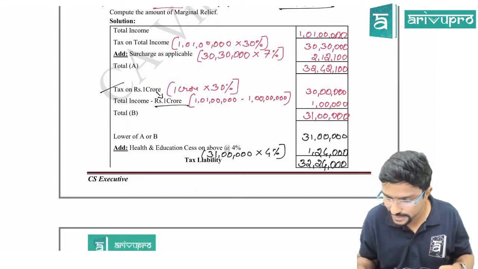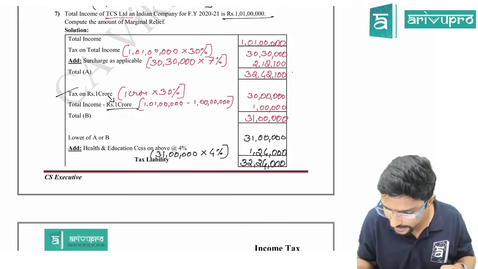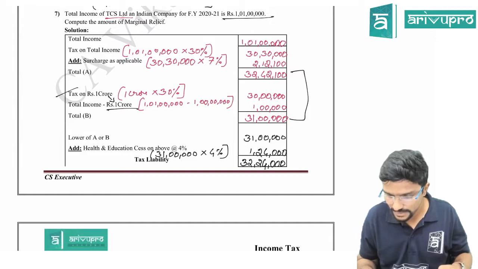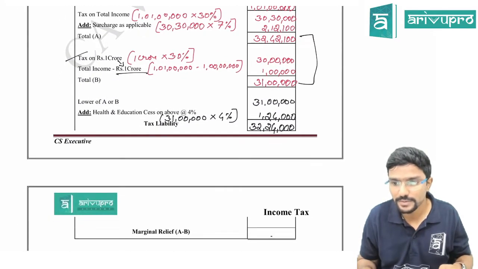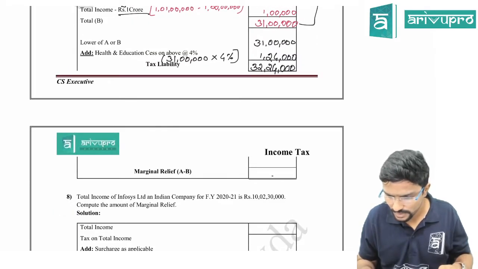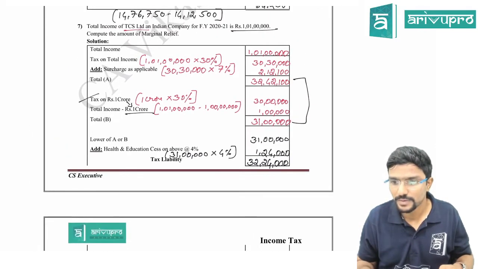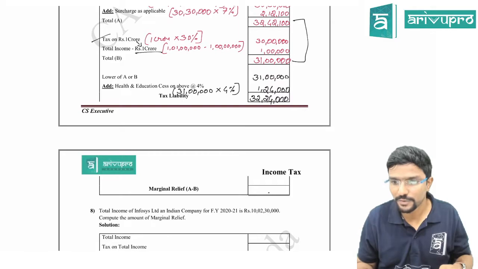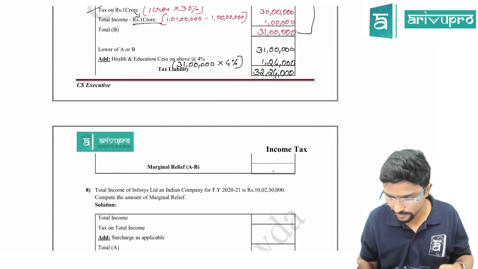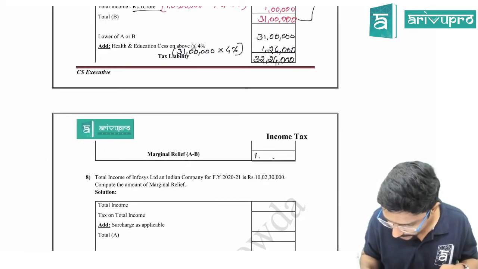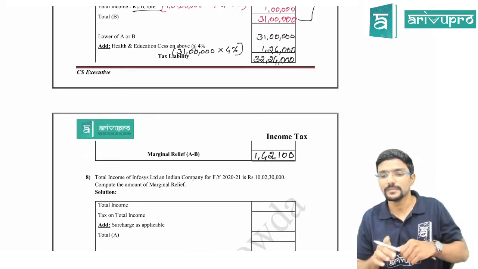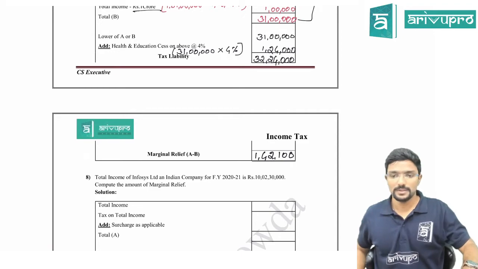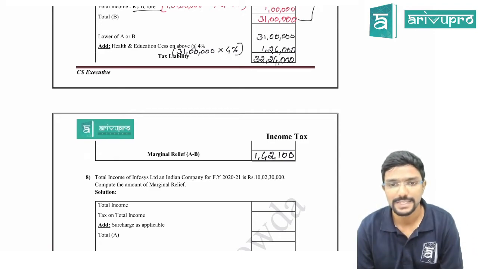See the difference between 32,41,100 and 31 lakh. I guess it is 1,42,100. Is it 1,42,100? 100 also should come, no? 1,42,100. Yeah, Bala Sridhar is giving 1,42,000, but it is 1,42,100. Okay guys, take down this much.